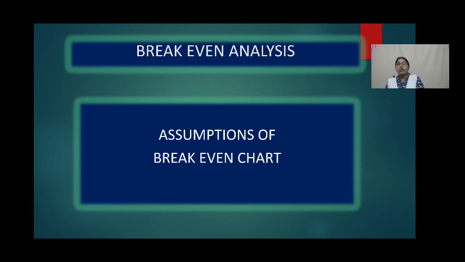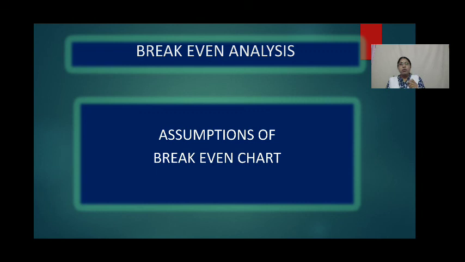Next one is the selling price remains constant at all levels of output. This is also one more assumption we are taking. The third assumption we take is that the costs are divided into fixed cost and variable cost. We are not taking into consideration the semi-variable cost. Variable costs change according to the volume of production.